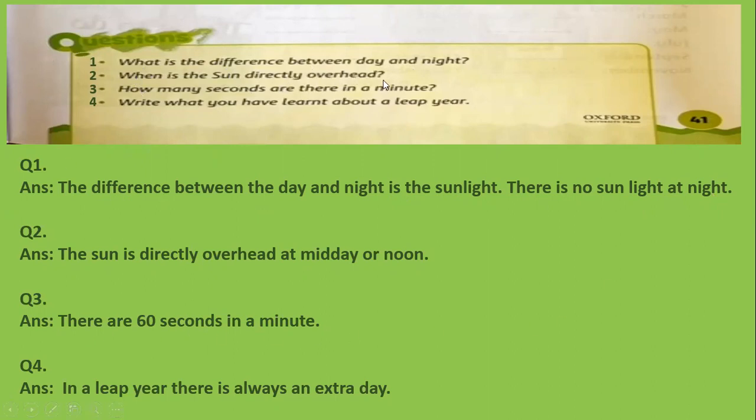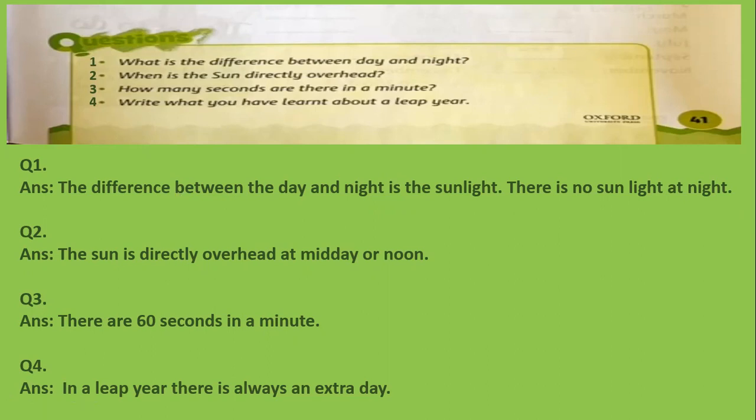When is the sun directly overhead? The sun is directly overhead at midday or noon. How many seconds are there in a minute? There are 60 seconds in a minute. Write what you have learned about a leap year. In a leap year, there is always an extra day. Okay, children, for question answers, you have to write these in your notebooks in good, neat, and clean writing. Do your work properly. Write on the lines, with equal letters and space between the words.